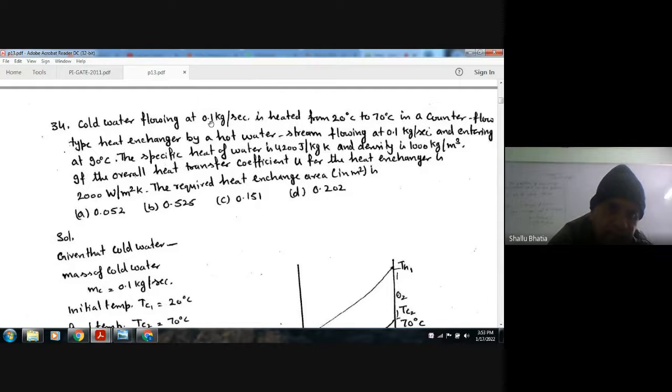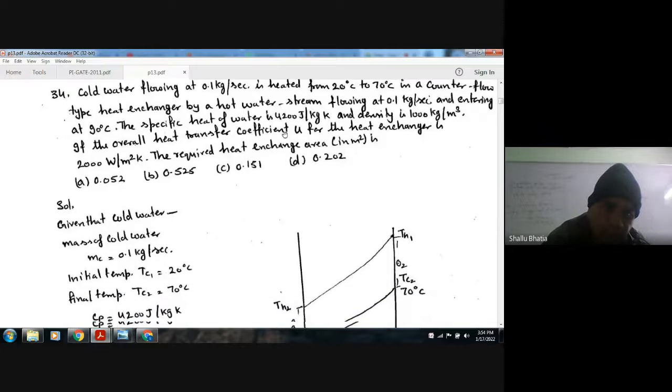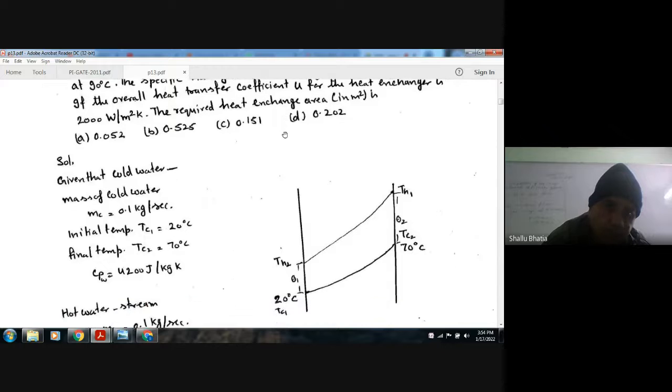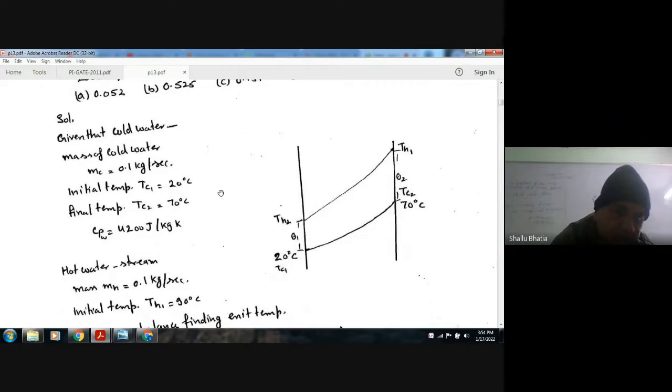And this is your mass flow rate, 0.1 kilogram per second, of the cold fluid. As both fluids are water, and mass flow rate is the same for both the fluids, mH CH and mC CC are the same for both. Okay, so remember that thing.